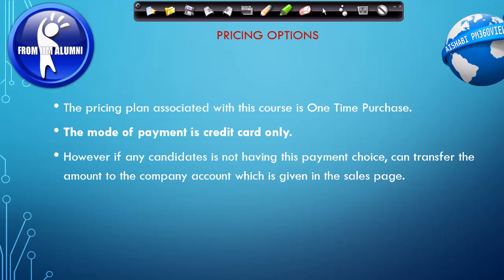Once you transfer, you can mail the successful transaction screenshot, as well as the course join details, to my ID, so that I can activate the course for you within 24 to 48 hours. If you pay by credit card, instant access will be given. If it is a transfer, you need to wait at least 24 hours to get access to this course. Fair enough?